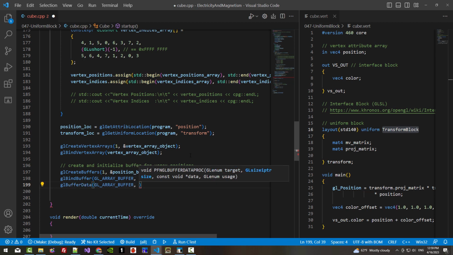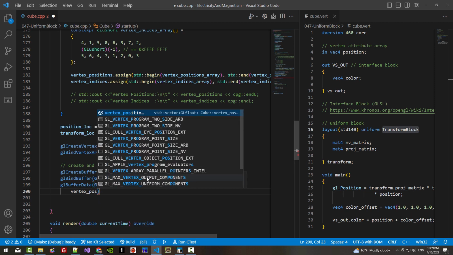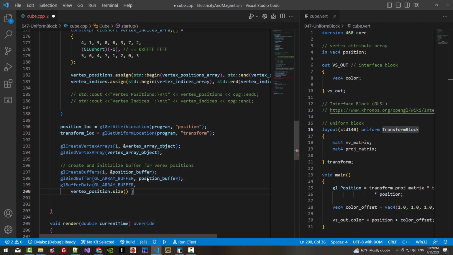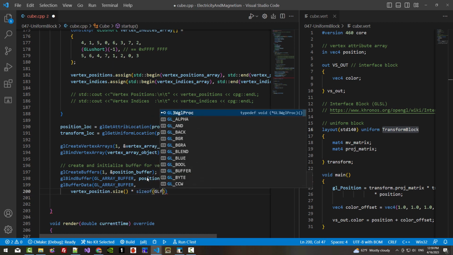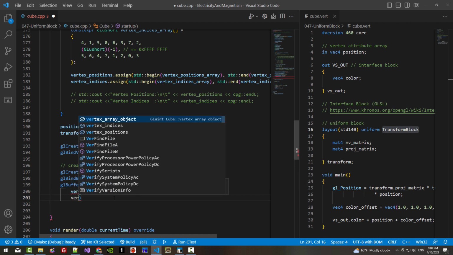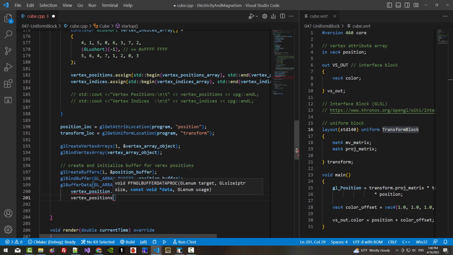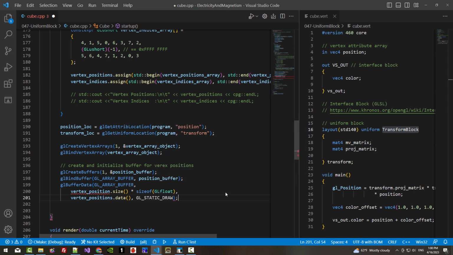We pass size, vertex positions size. It should be byte count, so size of GLfloat. Then data, vertex position data. Usage GL_STATIC_DRAW. It should be plural.